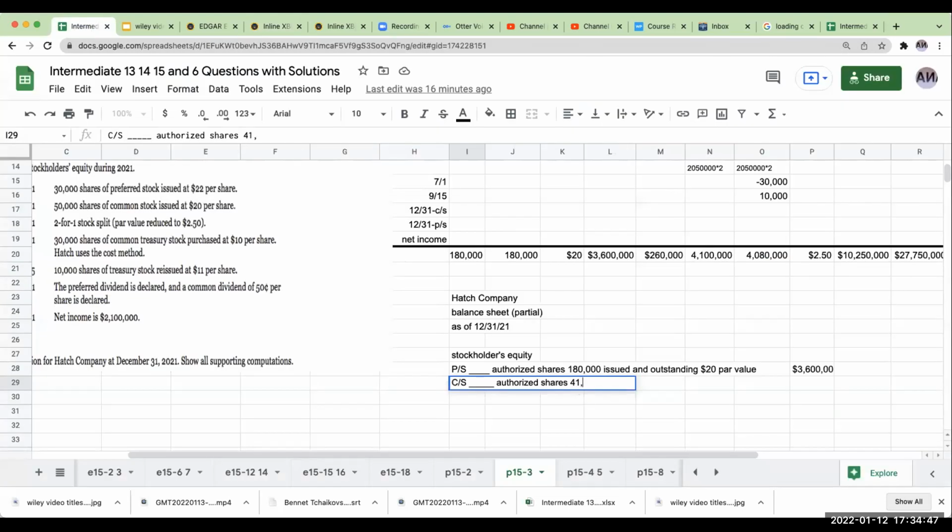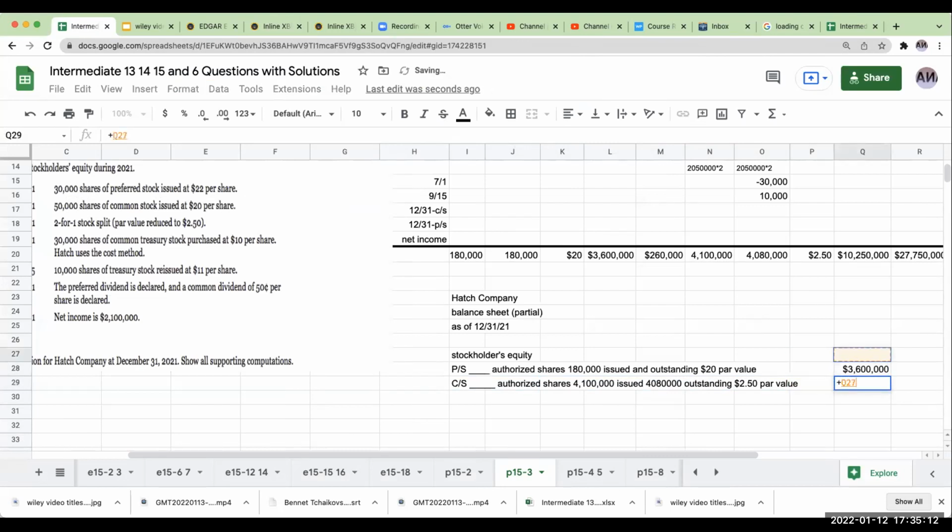Sorry, issued is 4.1 million issued, and then 4,080,000 outstanding. $2.50 par value. And this is going to be over here at 10,250,000.